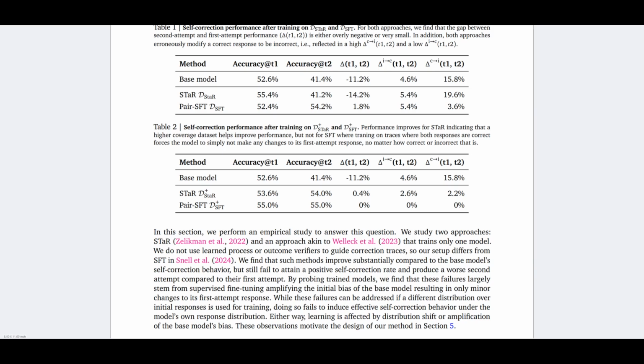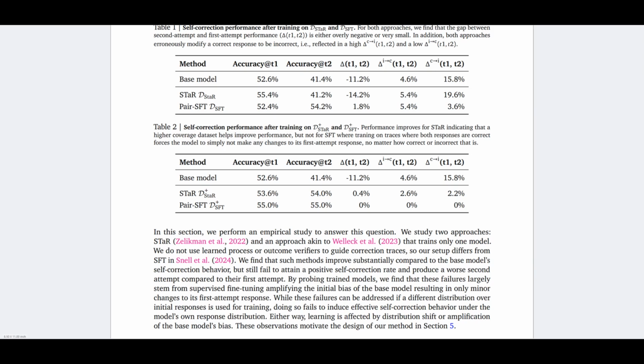And for the pair SFT, okay, so in the 2 rounds, you see the accuracy of solution 1 and solution 2 are both increased compared with pair SFT. But now the accuracy of the 2 solutions are equal. So the model gives the exact same solutions in the 2 rounds, and we don't see any self-correction behavior. For STaR, we don't see much improvement either. So STaR plus, it's only 0.4% self-correction overall.